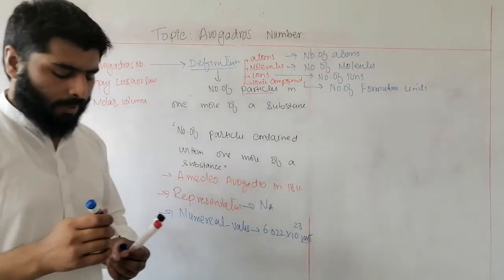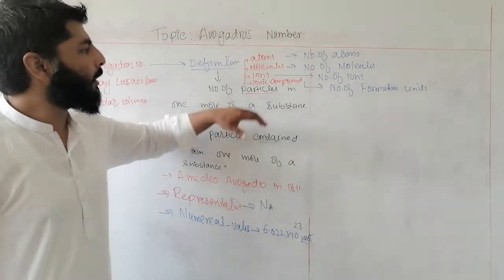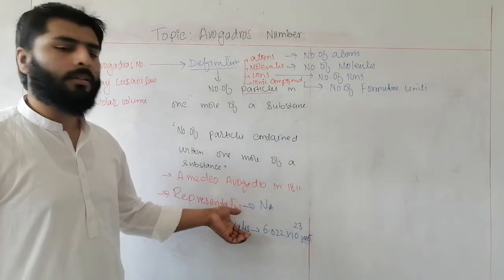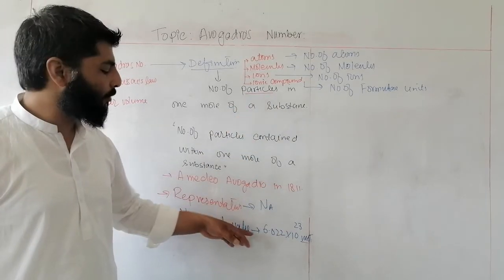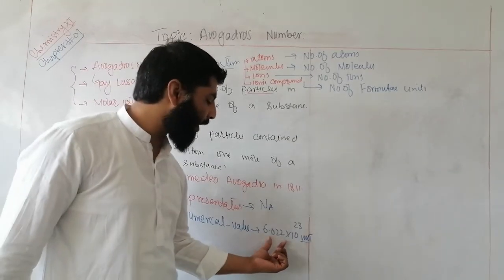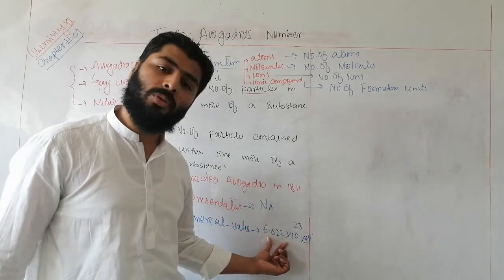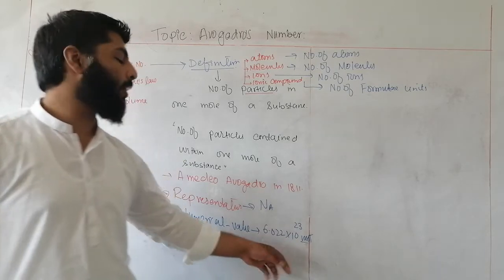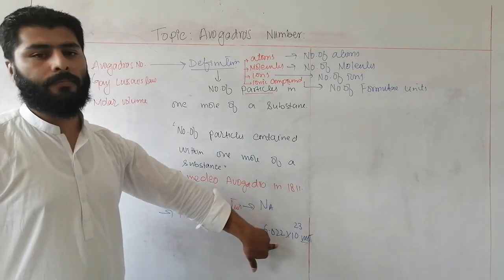All these particles are basically the particles contained within 1 mole of a substance, and for 1 mole of each and every substance, their value will be 6.022 into 10 raised to the power 23.